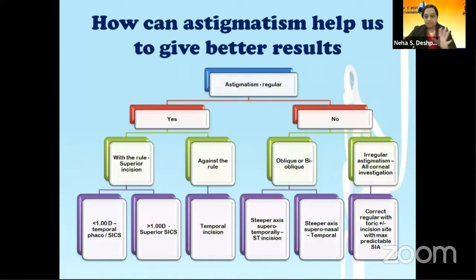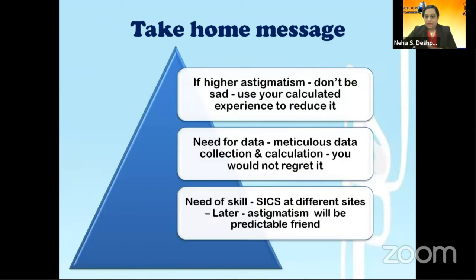So this is how my flowchart goes, how to handle the astigmatism. Finally, the take-home message: if higher astigmatism, don't be sad. Use your calculated experience to reduce it. Very meticulous data collection and calculation is needed. And also the skill to do SICS at different sites with different methods is important. Finally, astigmatism can be your veritable friend.